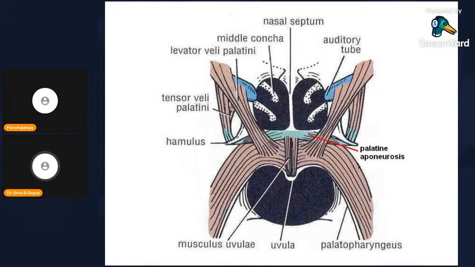Some anchor upwards, some anchor downwards, passing deep to the pharynx. The palatoglossus attaches at the junction of the anterior two-thirds and posterior one-third of the tongue. The single unpaired muscle is the musculus uvulae, projecting deep to the mucosal fold through the aponeurotic sheath formed in the median plane, and so it is called musculus uvulae. You can see the hard palate forming the floor of the oral cavity and the roof of the nasal cavity. This is the turbinates, and this is the nares of the nasal cavity, and the intermediate nasal septum.